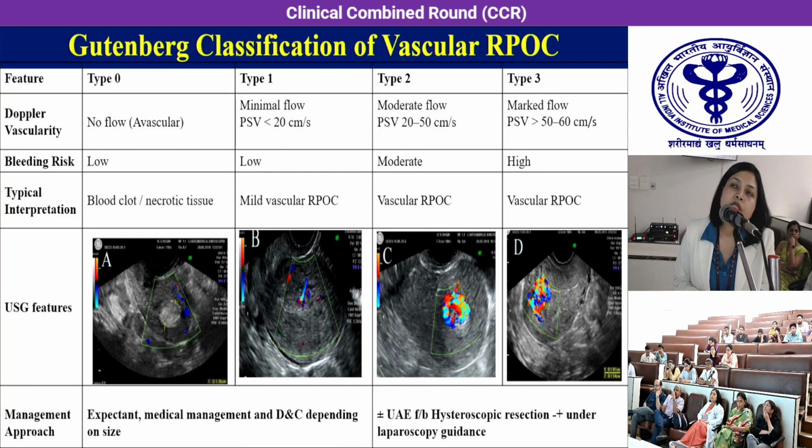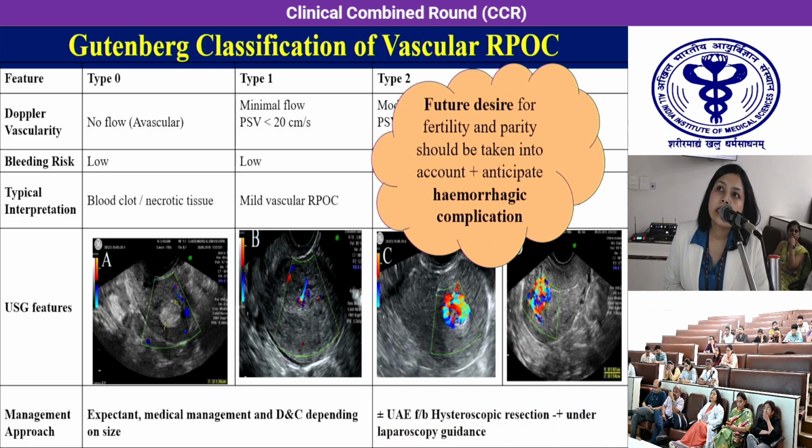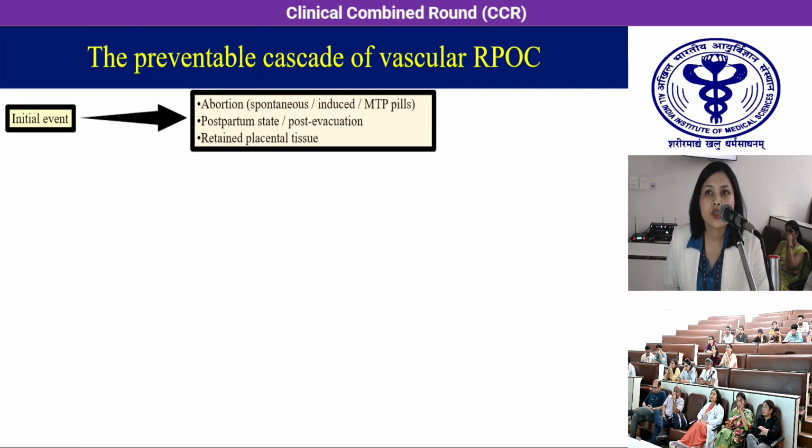So it has type 0, 1, 2, and 3. Type 0 and 1 can be managed expectantly, medically, or by D&C because the vascularity is quite low or absent. But in type 3 and type 2, it's true vascular RPOC. We need to think about the future fertility, parity, and anticipate hemorrhagic complications. So we proceed with plus or minus uterine artery embolization and definitely followed by hysteroscopic resection.